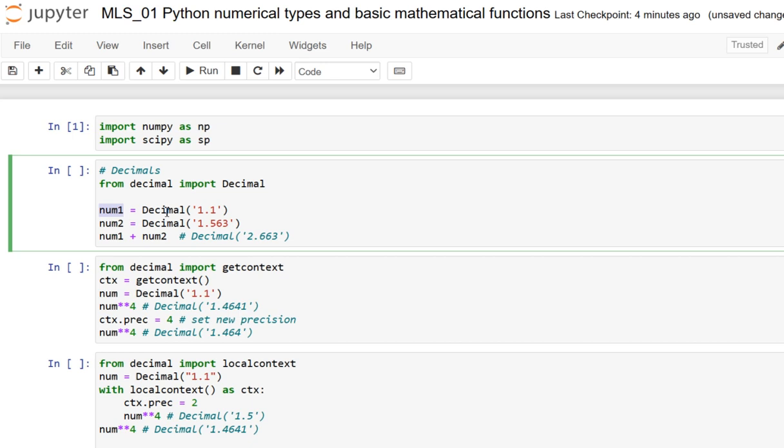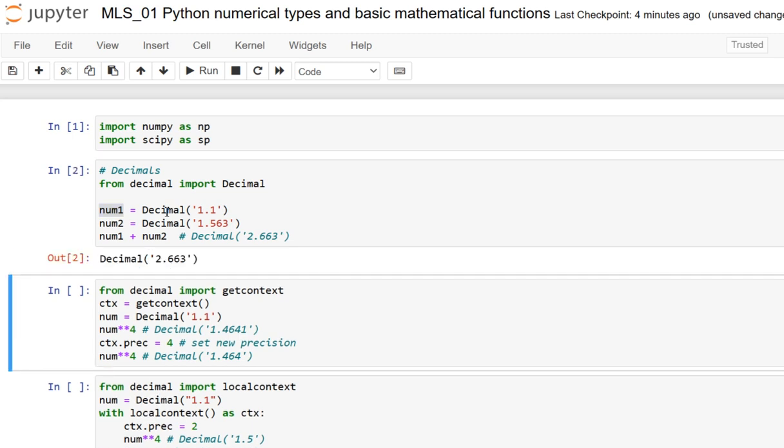So performing this calculation with float objects, what would be the result? Of course, when executing, it gives the result as 2.66, which includes a small error arising from the fact that certain numbers cannot be represented exactly using a finite sum of powers of 2.